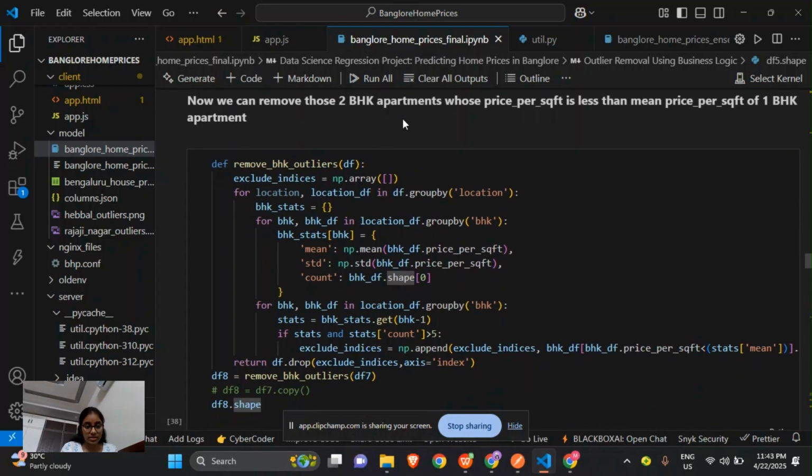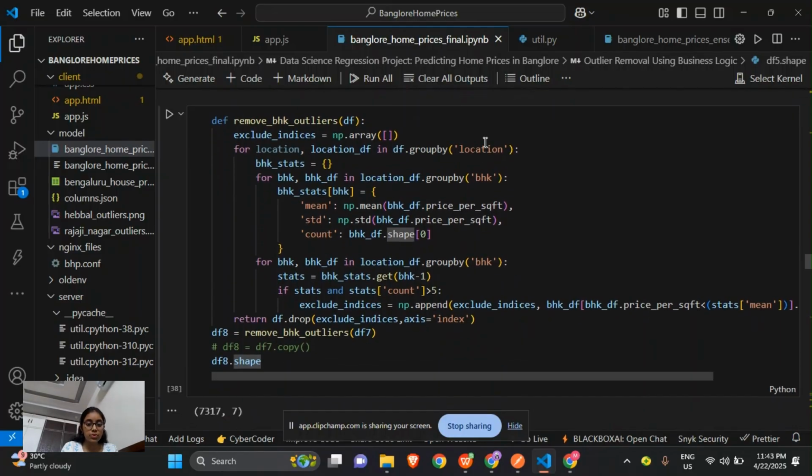In order to correct this, we need to get into the code which represents the def remove BHK outliers. This defines the function to remove BHK related outliers and exclude indices. This initializes an empty NumPy array to store the indices of the rows to exclude for each location.